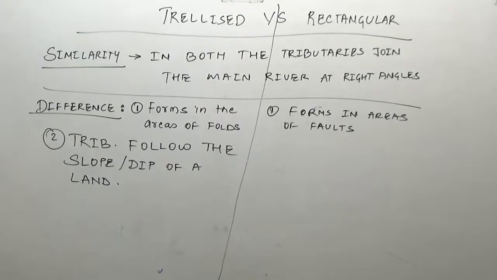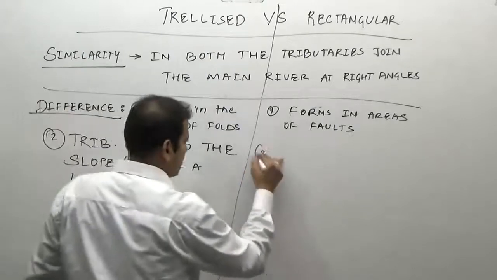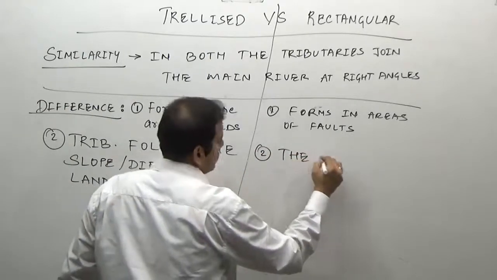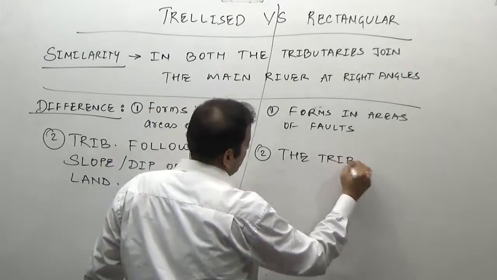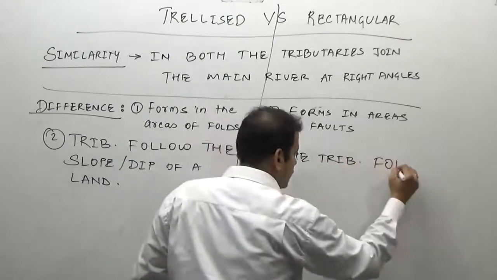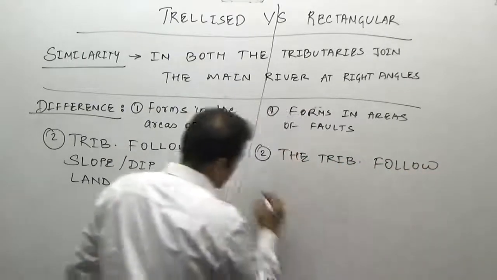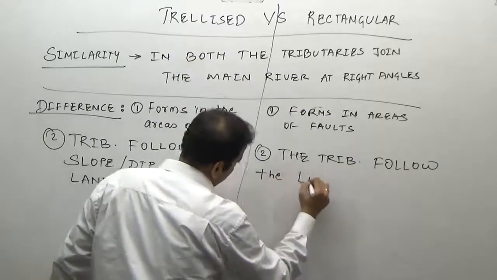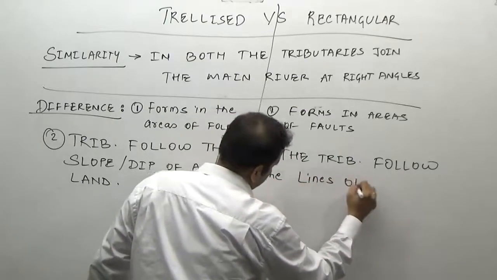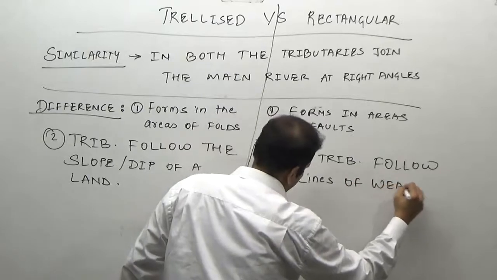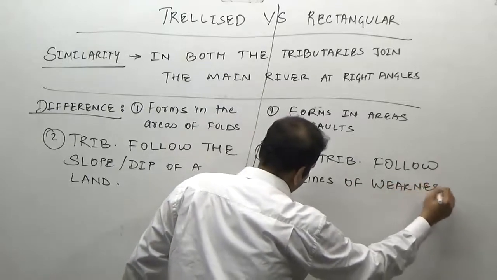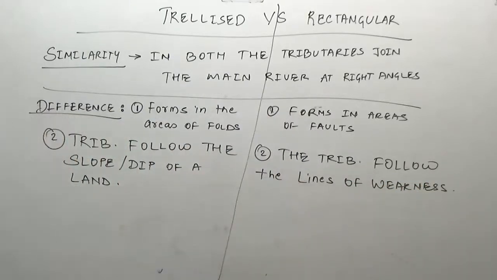What will be here? The tributaries follow the zones of weakness or the lines of weakness. And the third difference, as I already told you, is the spacing of the tributaries.